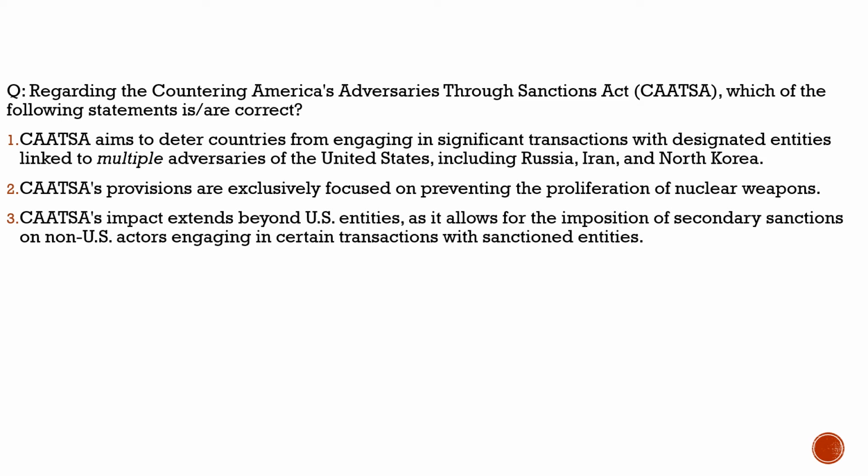Here the question is with respect to CAATSA, the Countering America's Adversaries Through Sanctions Act. Under this act, if any country is providing support to adversaries of the US, the US will go for sanctions. Right now, the major countries under these sanctions are Russia, Iran, and North Korea. There are two types of sanctions. One are those put on the countries, and then come the secondary sanctions, which are put on the countries that try to trade with these particular countries.